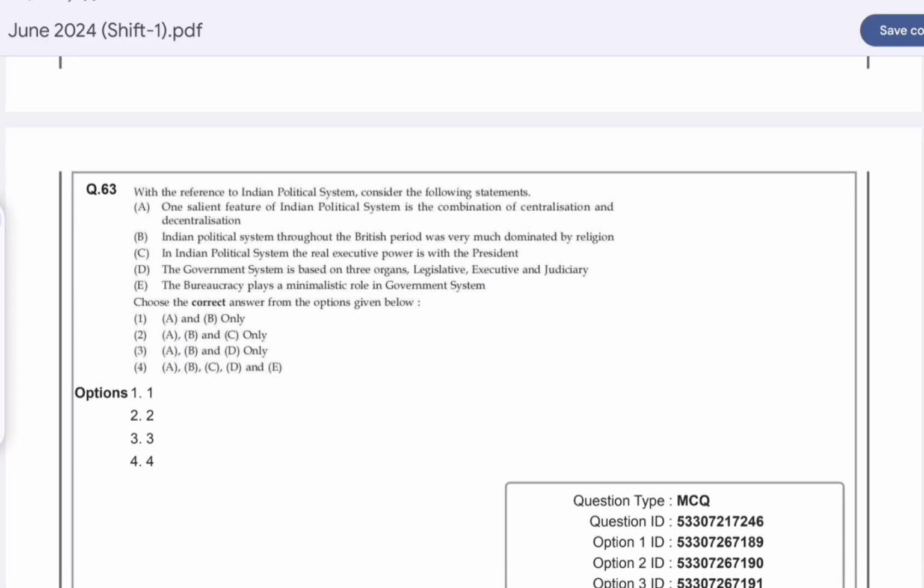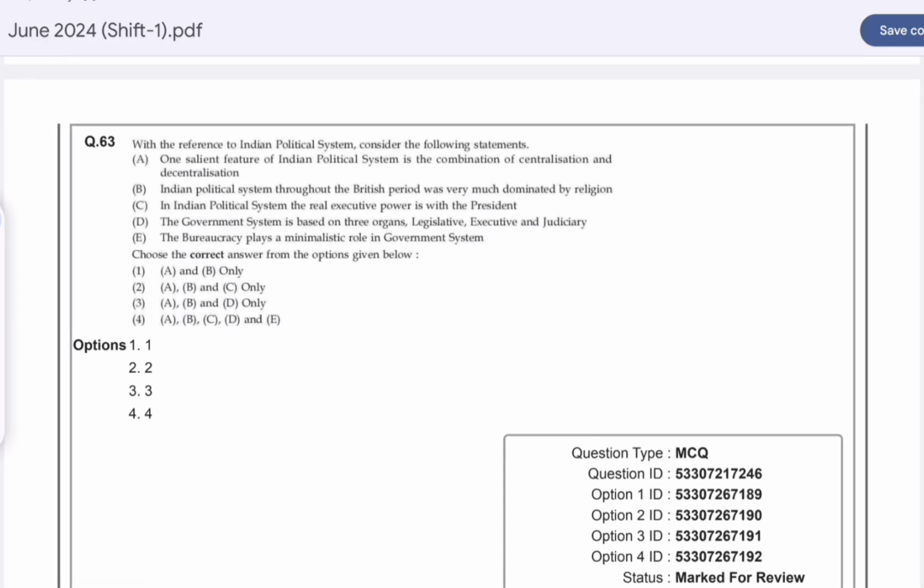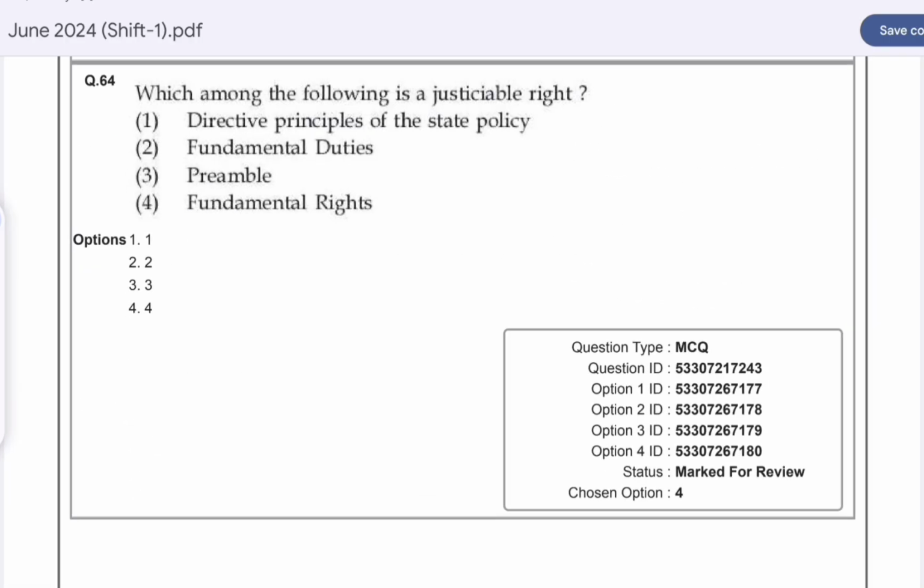Question number 63. With reference to the Indian political system, consider the following statements. Option C is correct here. A, B and D, that one salient feature of the Indian political system is the combination of centralization and decentralization. The Indian political system through the British period was very much dominated by religion, and the government system is based on the three organs: legislative, executive and judiciary. Question number 64. Which among the following is the justiciable right? Option D is correct here.